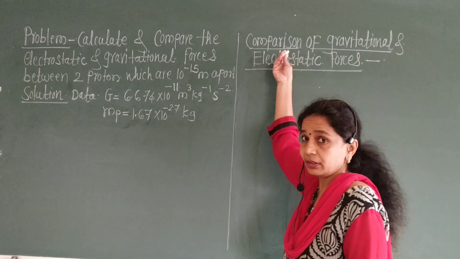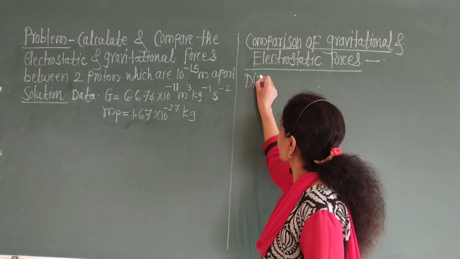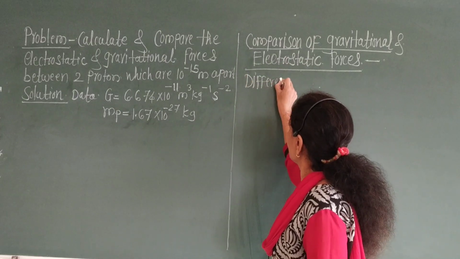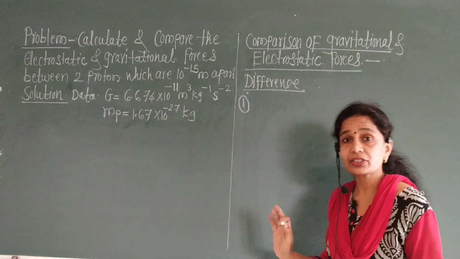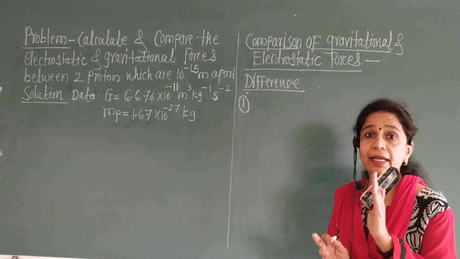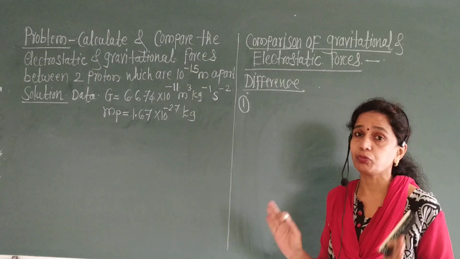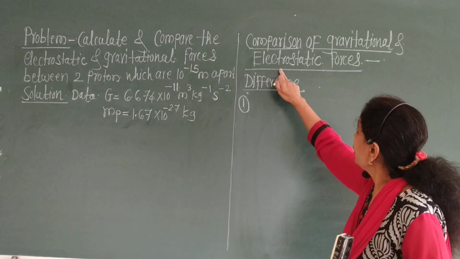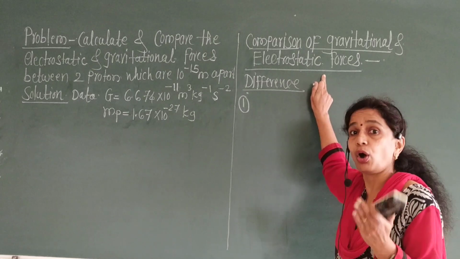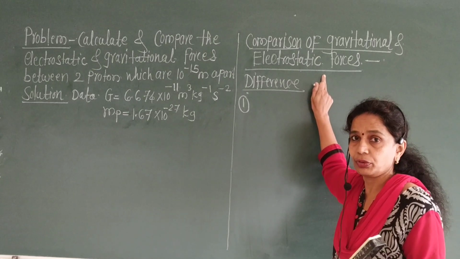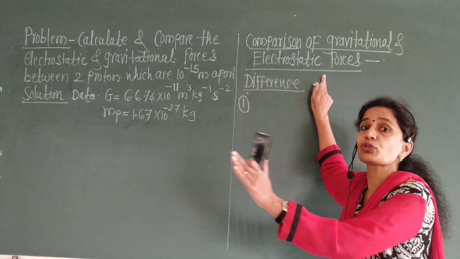First, see the comparison or distinguishable points. First difference is, gravitational force is an attractive force. It is always an attractive force. On the other hand, the electrostatic force may be attractive or repulsive depending on the nature or type of charges.